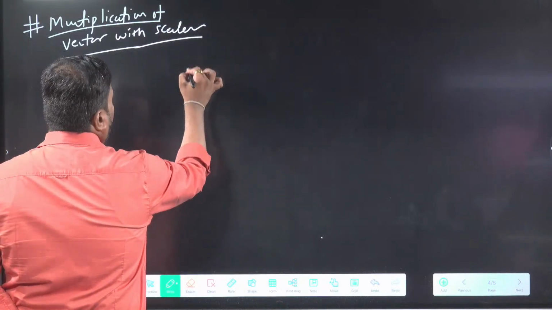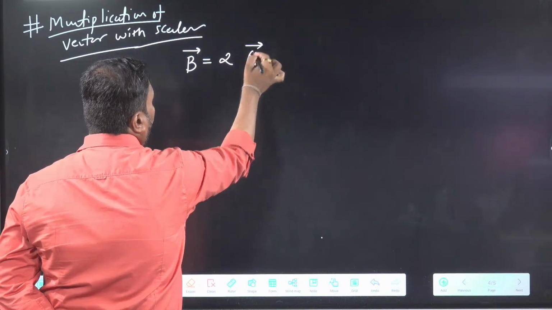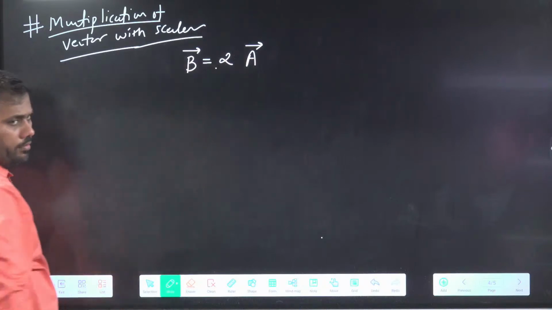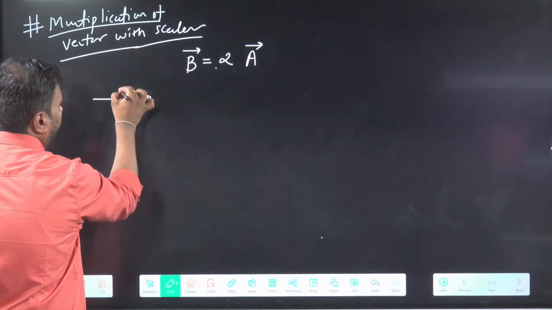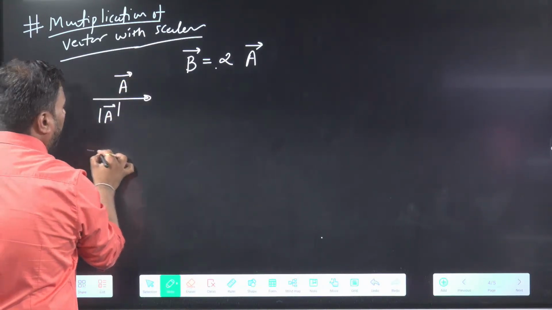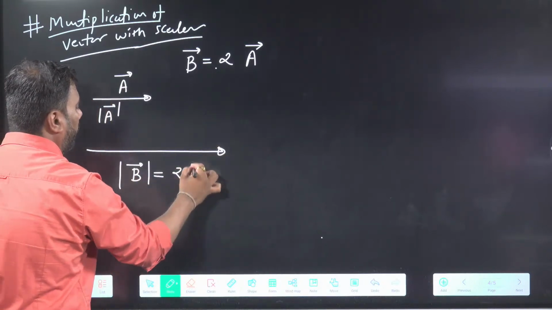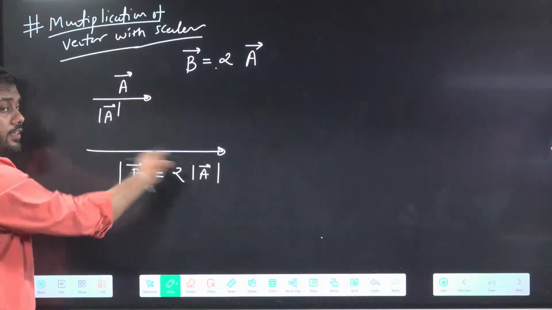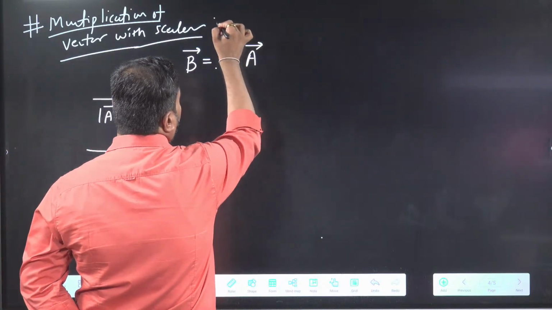If I multiply a vector with a scalar number, let's say I am multiplying vector A with 2, and I am defining 2 times A vector to be B. What does it mean? It means if the length of A vector is mod of A, then the new vector B will have a length of double the length of A vector. And the direction is same.